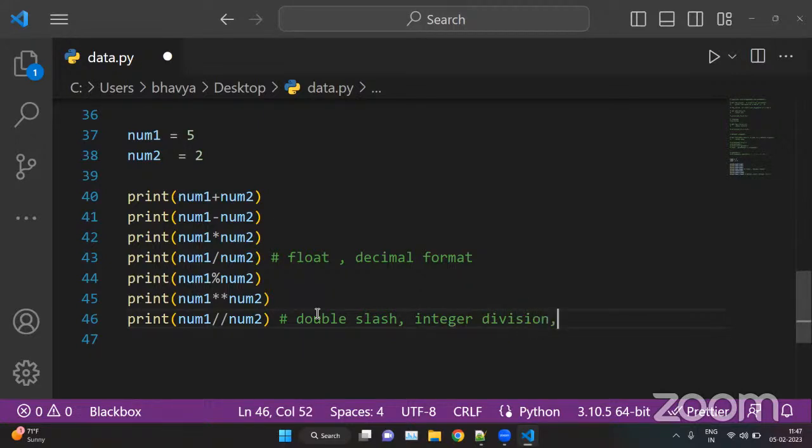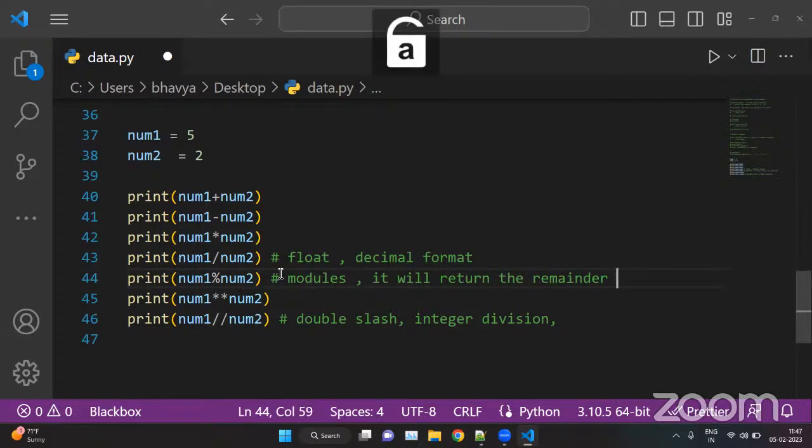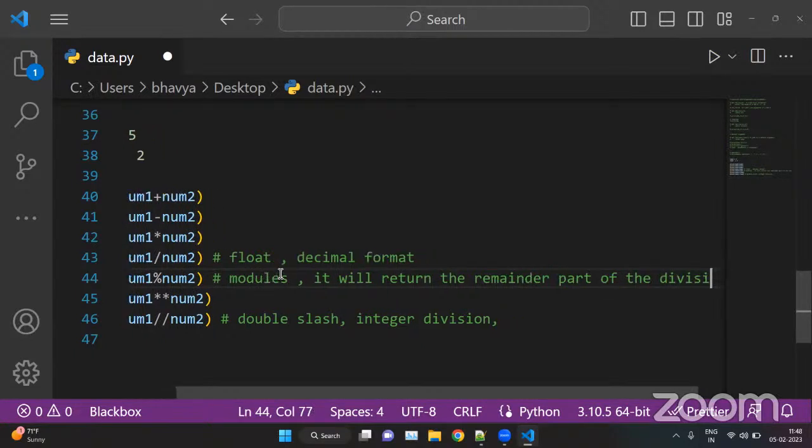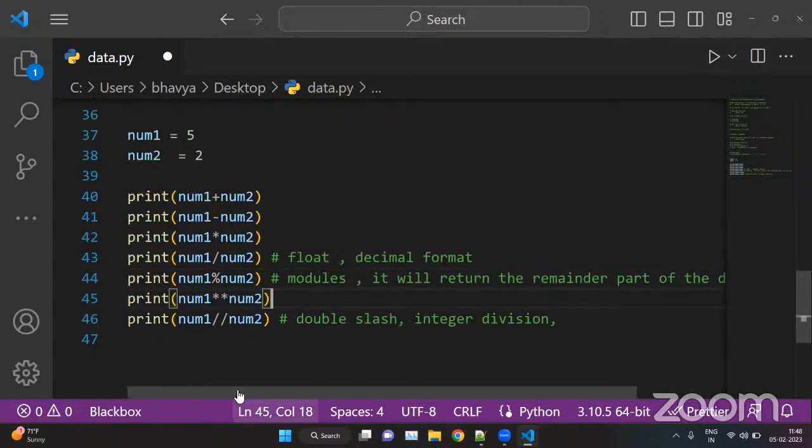Means this will give you output only the main part, not the decimal part. This is known as modulus. Modulus will return the remainder part of the division. And then we have exponential. It is like power of.